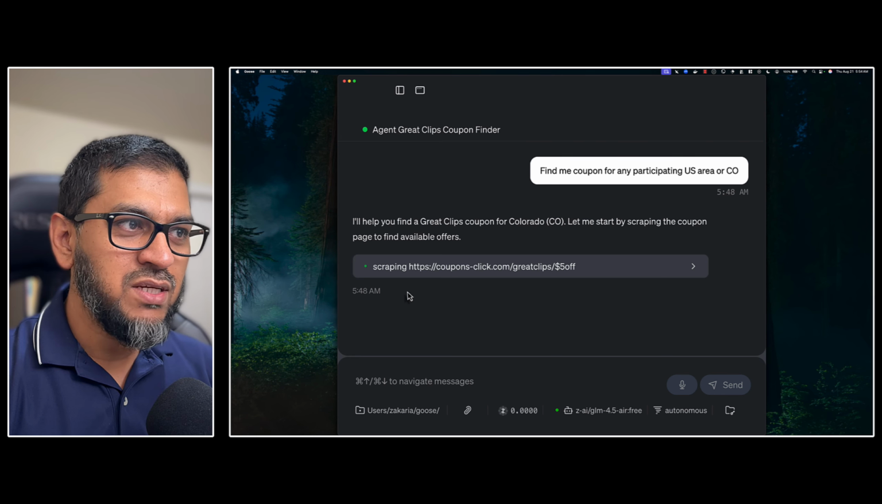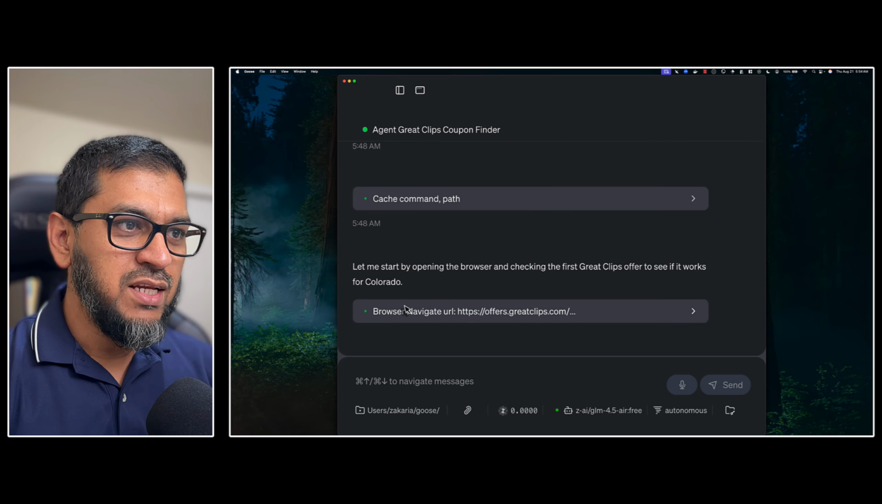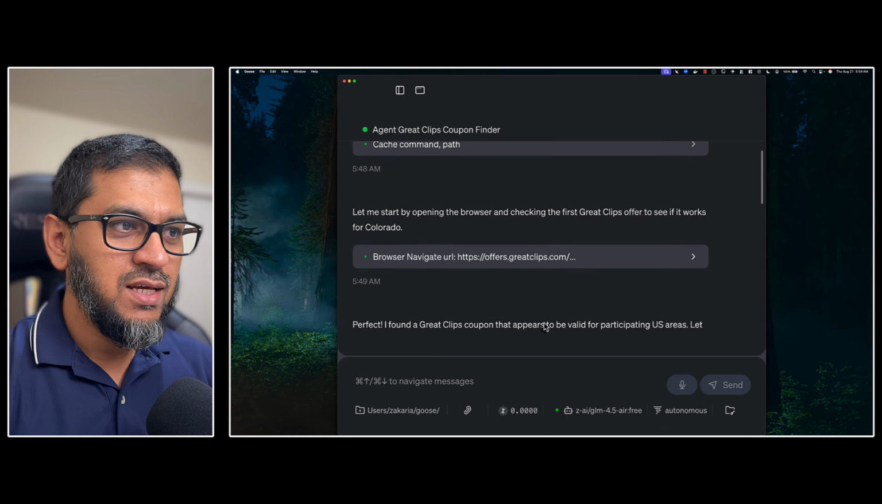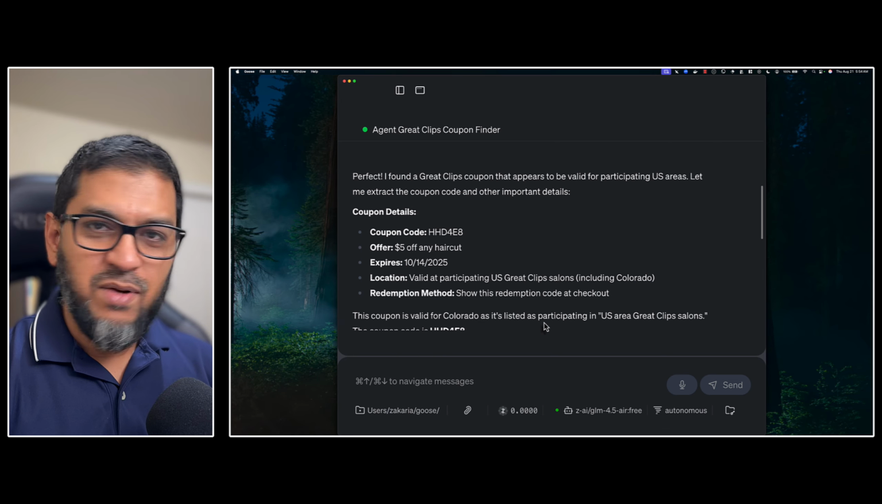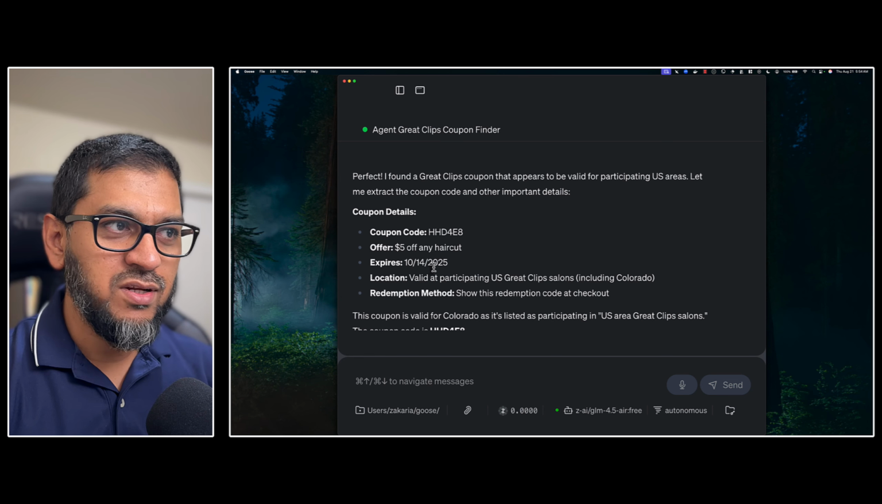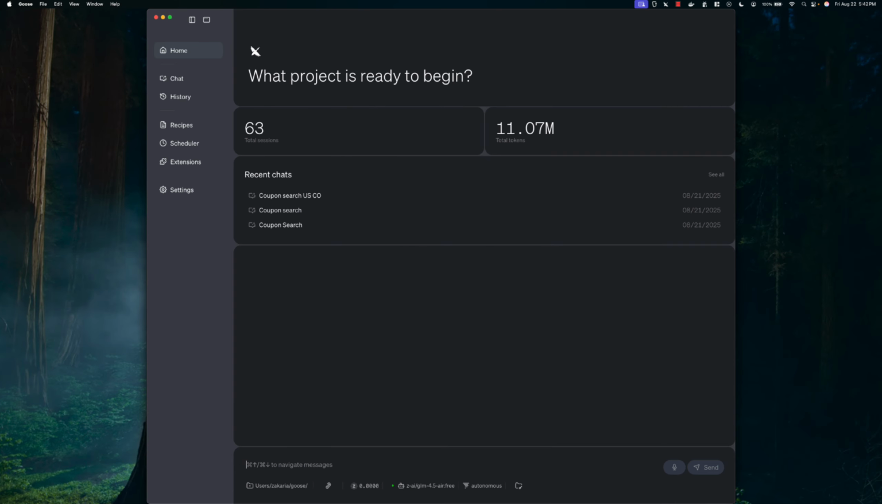Then it scraped a coupon site. From the coupon site, it browsed the first link found from Great Clips, and it scraped the text from the site and it found the coupon. And at the end, it closed the browser. Let me show you how I created this recipe.